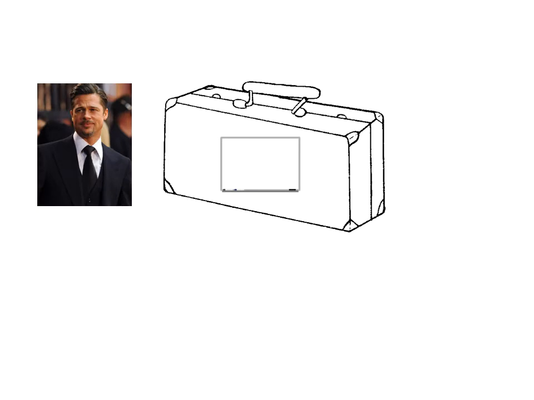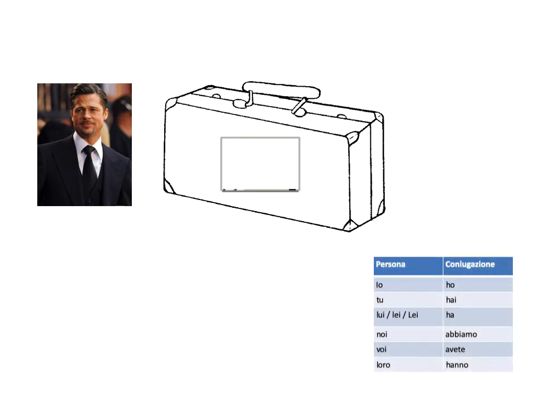Here we have this guy that is a little famous. Maybe you know who he is. He has a suitcase and he has something in his suitcase. And we need to say in Italian who he is and what he has in his suitcase. For our assistance, we are going to have this available, which is the table. We just studied the table of the verb avere, right? So who is this guy? Does anyone recall his name? He's Brad Pitt, right? He's an actor named Brad Pitt. He has a suitcase. What does he have in his suitcase?